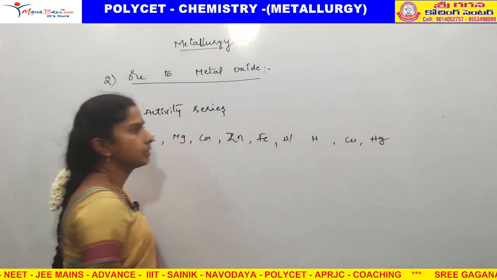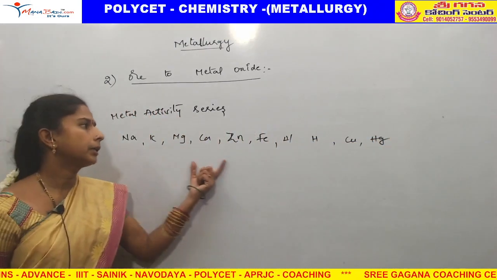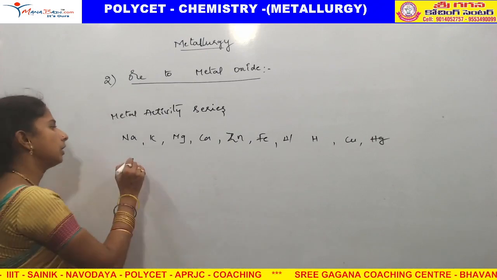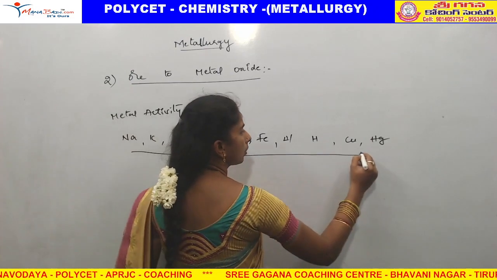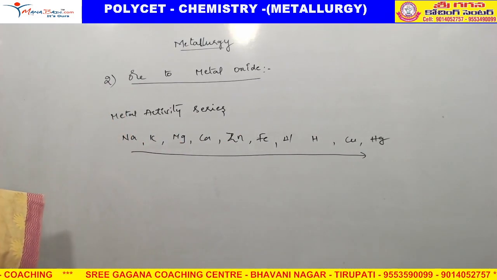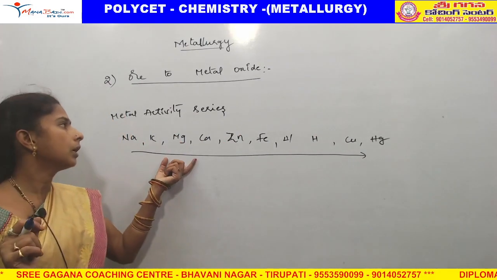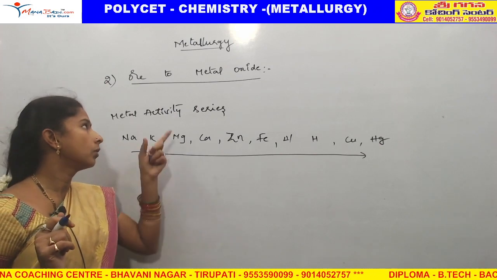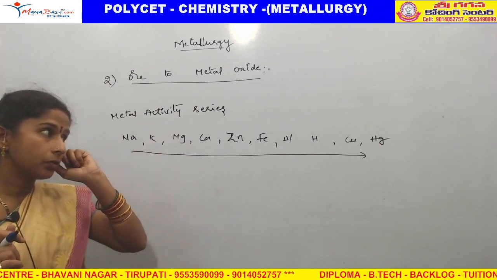This series is called the activity series of the metals, in which going from left to right, the reactivity decreases.